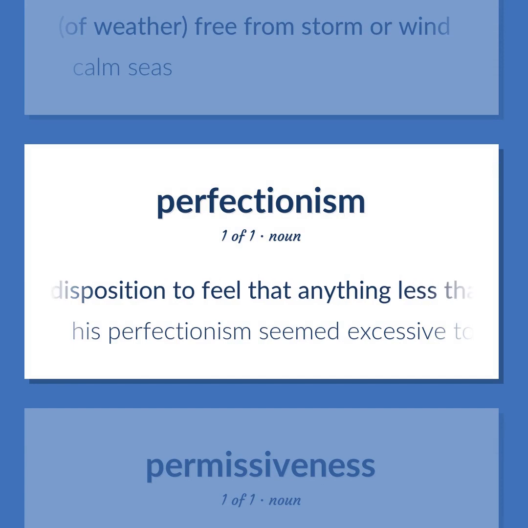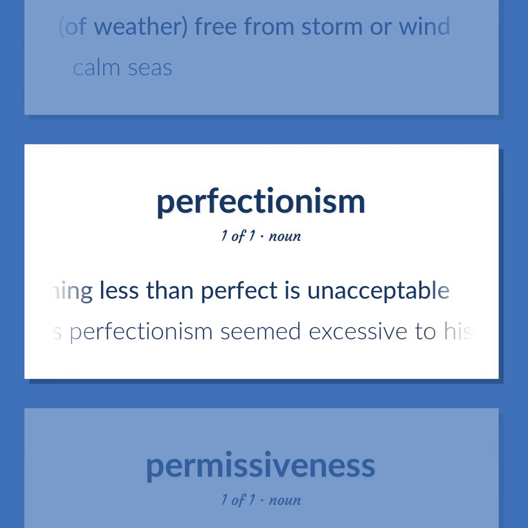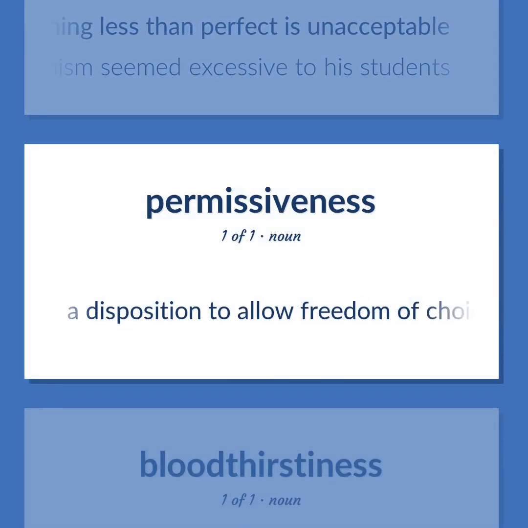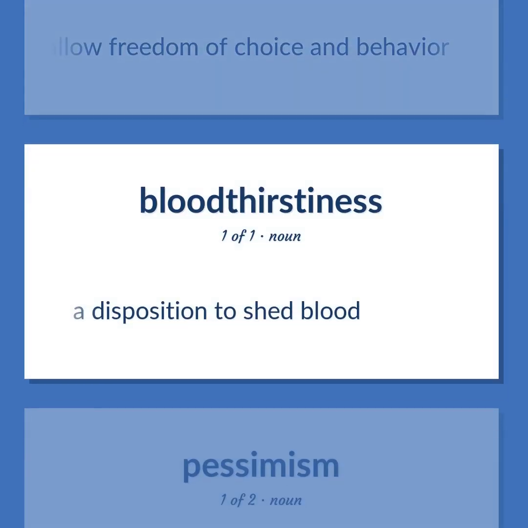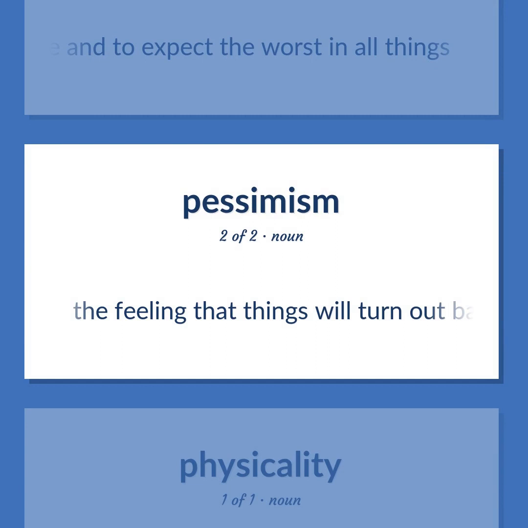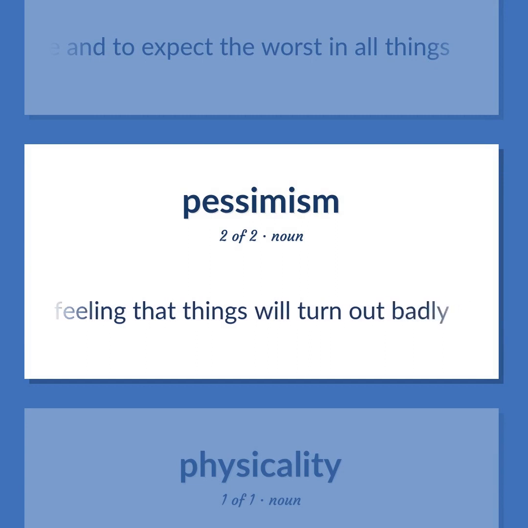A disposition to feel that anything less than perfect is unacceptable. His perfectionism seemed excessive to his students. A disposition to allow freedom of choice and behavior. A disposition to shed blood. A general disposition to look on the dark side and to expect the worst in all things. The feeling that things will turn out badly.